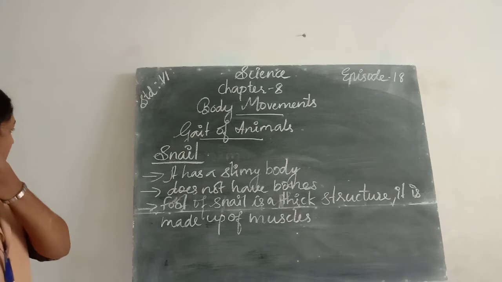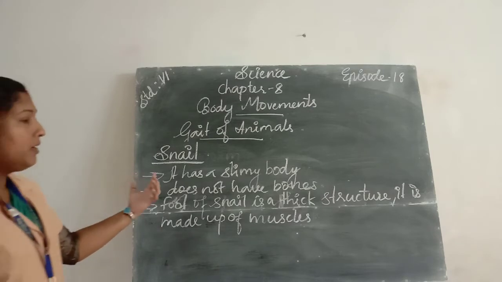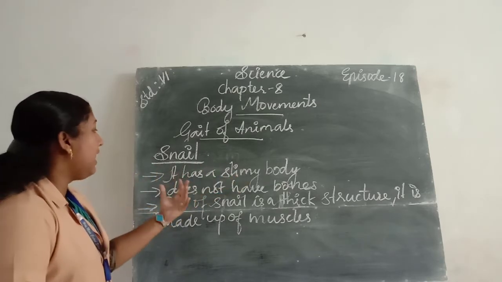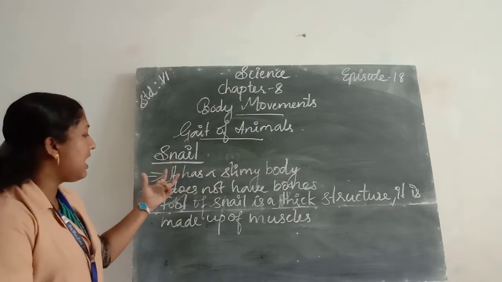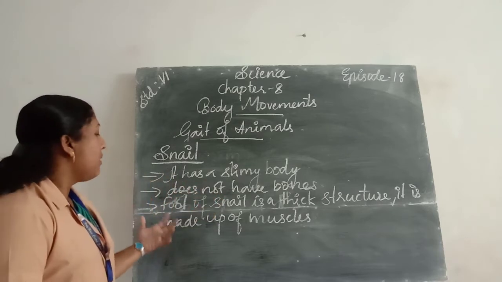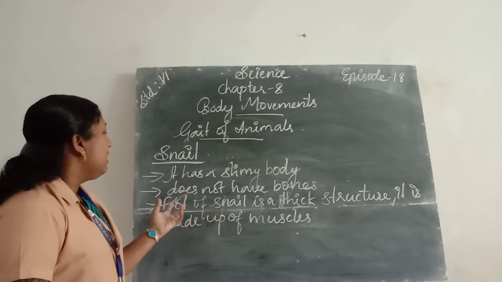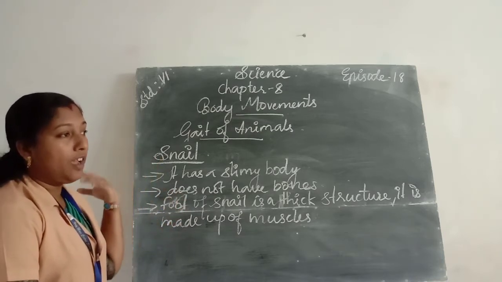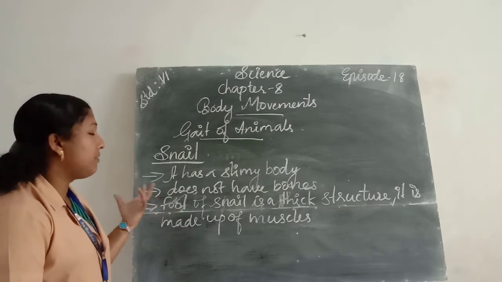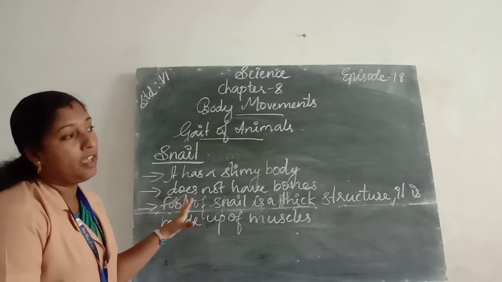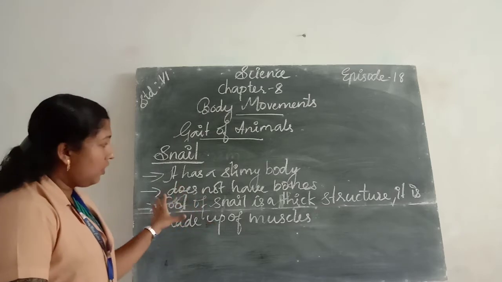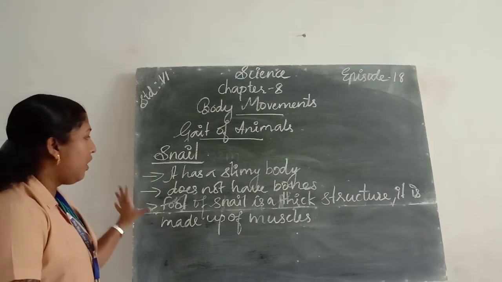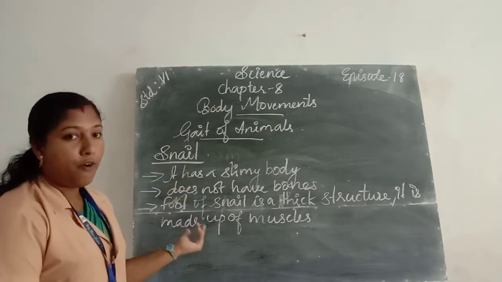Okay. So about the snail, it has a slimy body. The snail does not have bones, but it has muscles. Then we can see a shell-like structure present on the back of the snail. The shell is carried along with the snail. It does not help in any movement. The shell does not help the snail in any type of movement.